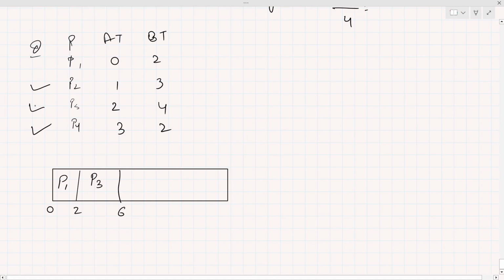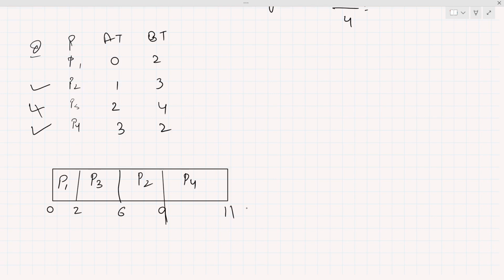After the P3 process completes, we have 2 processes available, P2 and P4. P2 has the highest burst time, so definitely P2 will get the CPU. P2 burst time is 3, so 6 and 3 is 9, and then P4 burst time is 2, so 9 and 2 is 11. So this is the Gantt chart, and these are the completion times of the different processes. You have to find the average turnaround time and the average waiting time for this particular process. I hope you can do this by yourself.